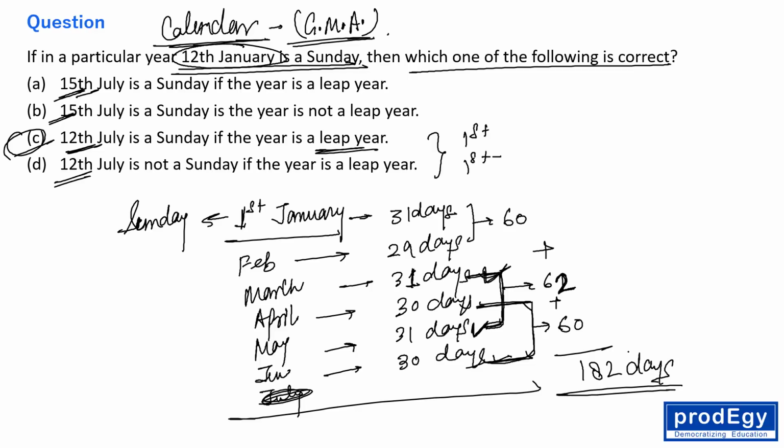See everyone, when the calendar is getting repeated, I have put one video of calendar where I have discussed everything in detail about the calendar. Please go through that video, which is already there in this playlist.